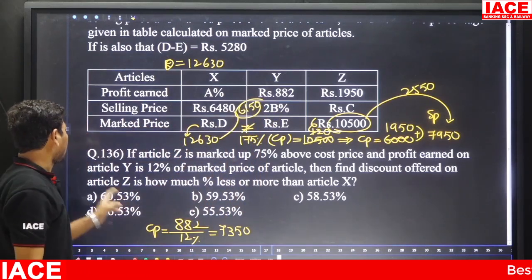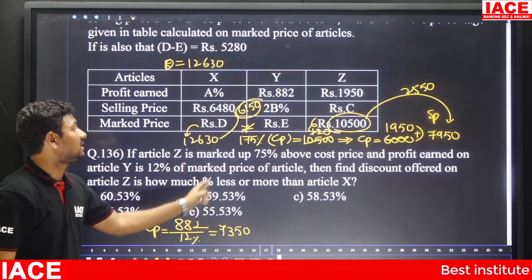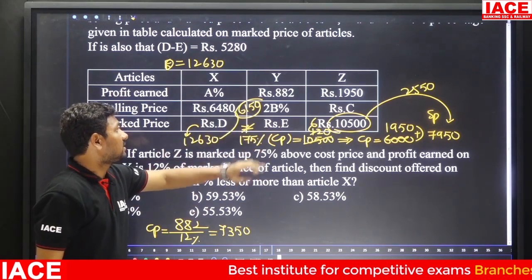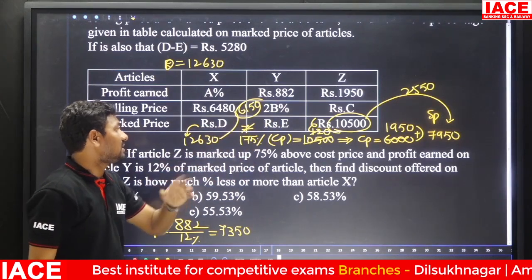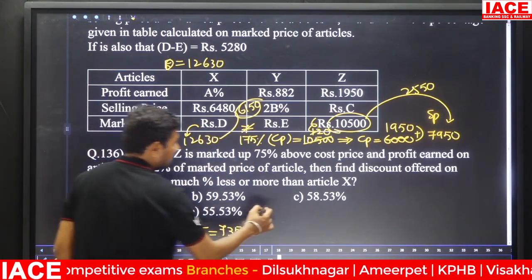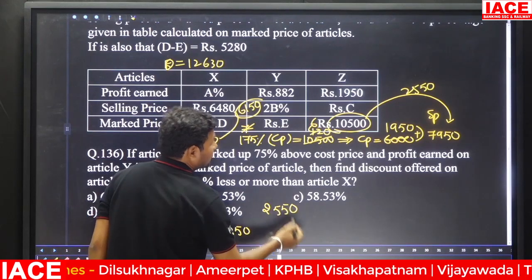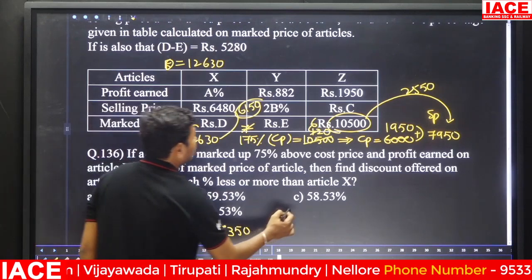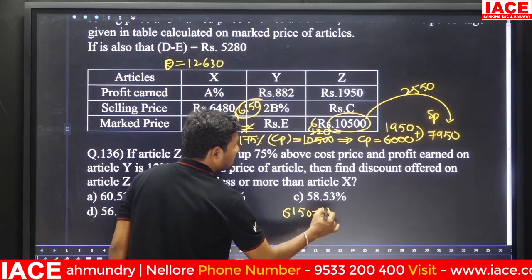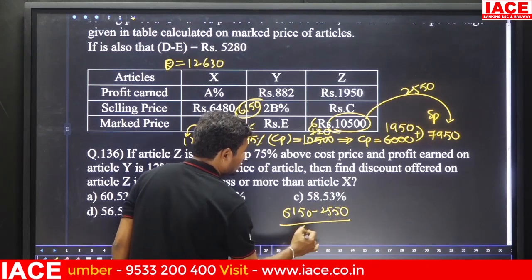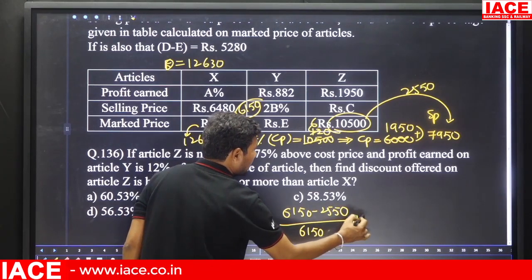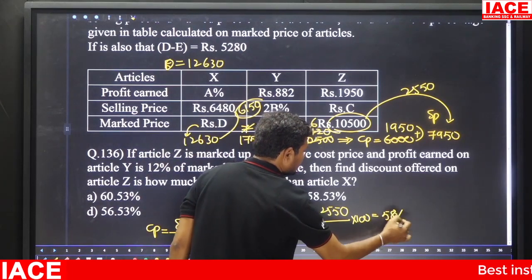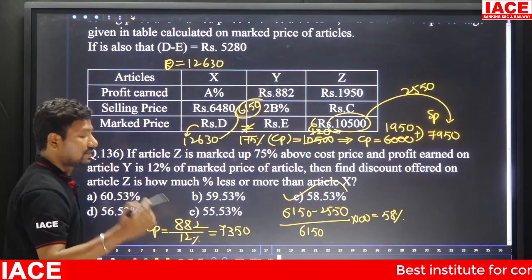Then find the discount offered on article Z is how much percentage less or more than article X. Here 2550 compared to 6150 is less. How much less? 6150 minus 2550, compared to 6150, we multiply with 100. Once we solve this, we will get an answer of 58% approximately. Option C is correct.